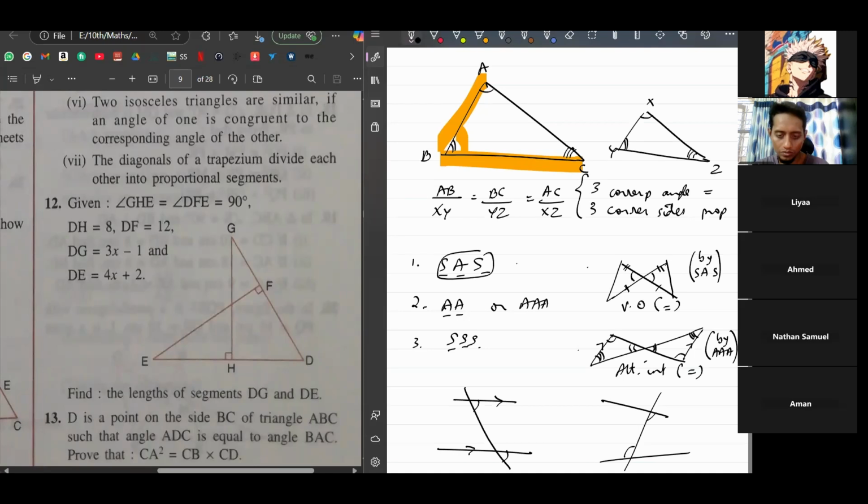And now for vertically opposite angles, there's no need for the lines to be parallel, right? For the vertical opposite angles, the lines are not supposed to be parallel, right? No, it doesn't have anything to do with parallel. That's why I did this before I drew these lines itself. We just need two intersecting lines. If we just have this much, they are vertically opposite. Okay.